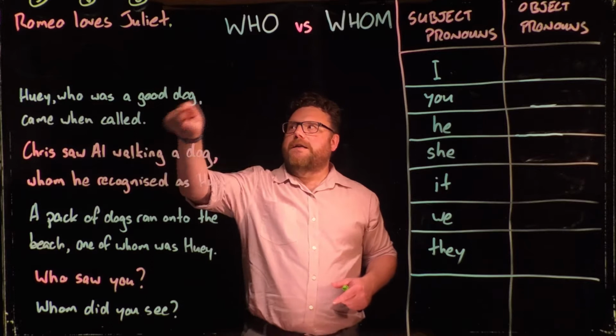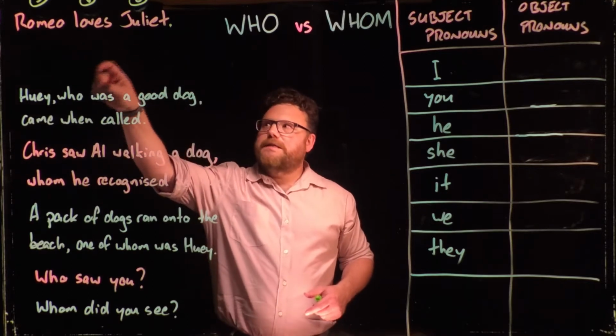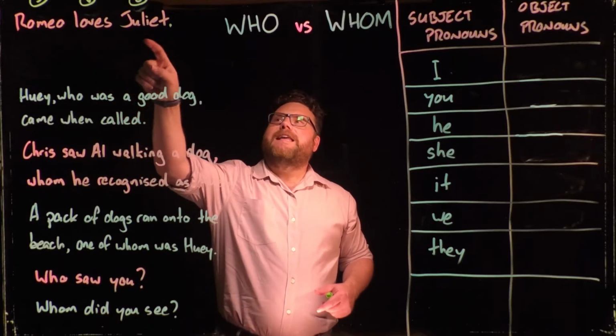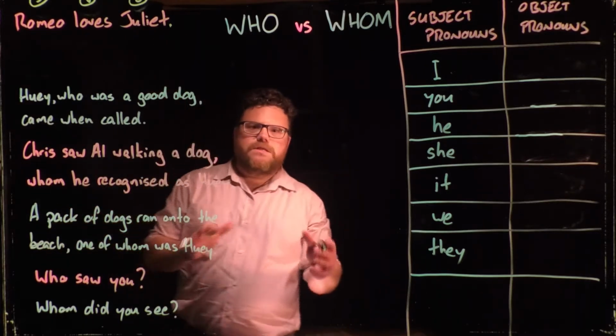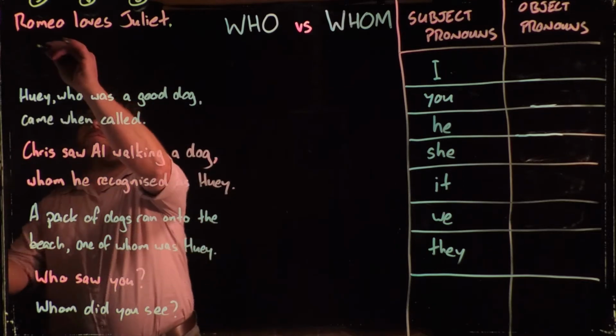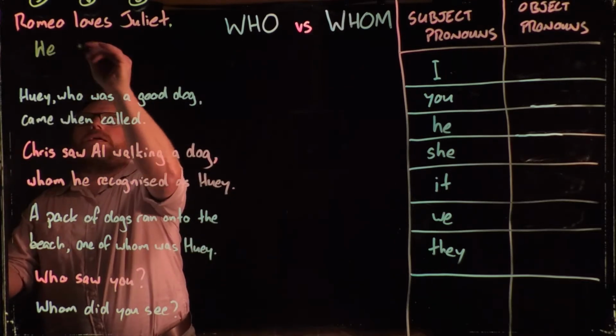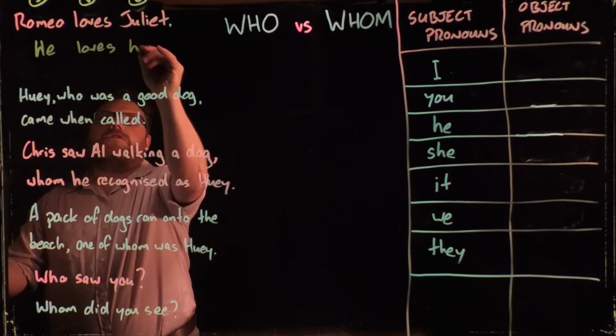Romeo loves Juliet. Romeo is the subject of our sentence, the verb is to love, and he loves the object of the sentence, Juliet. So if we were to rewrite this using pronouns instead of nouns, we would have to say, capital, he loves her.